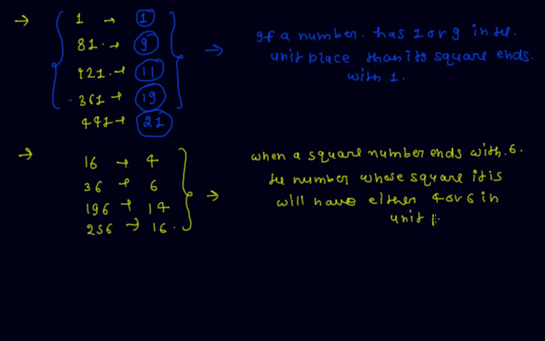So any square number that ends with 6 at the unit place, the number whose square it is always ends with 4 or 6.